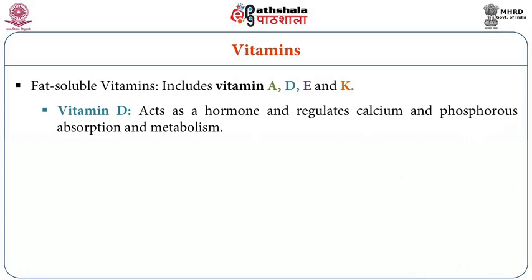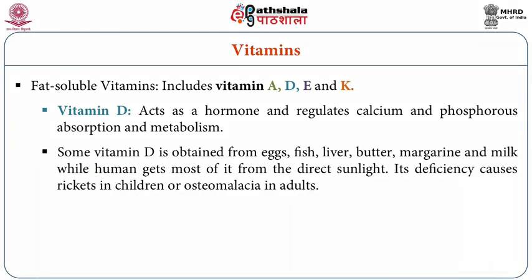Then coming to the next fat soluble vitamin, that is vitamin D. Vitamin D is gaining a lot of importance these days because every disease is nowadays linked to its deficiency. Vitamin D acts as a hormone and regulates calcium and phosphorus absorption as well as the metabolism of calcium and phosphorus. Some amount of vitamin D is obtained from fish, eggs, liver, butter, margarine, milk, etc. But most humans should get their vitamin D from direct exposure to sunlight. It is called the sunshine vitamin.